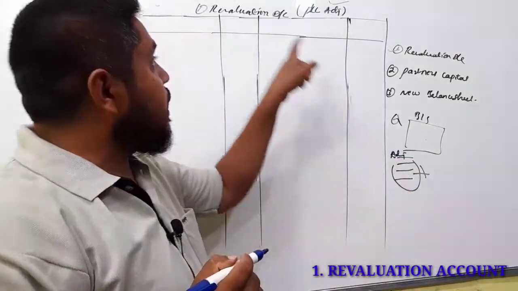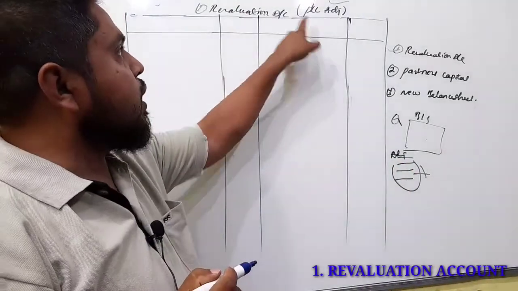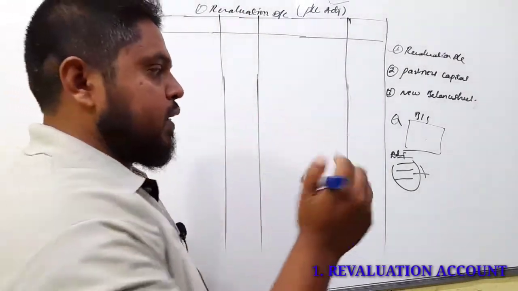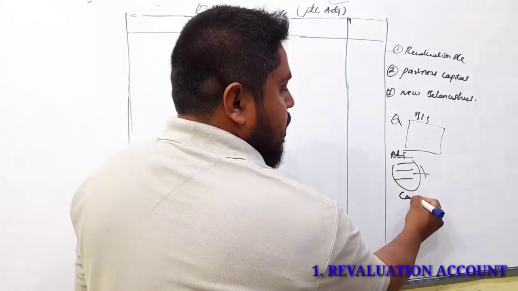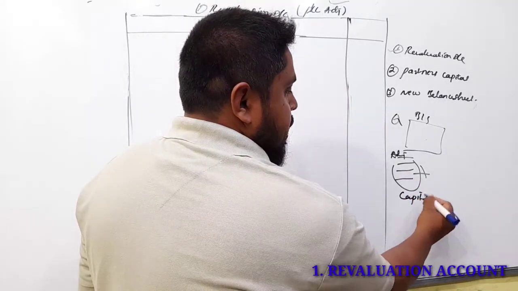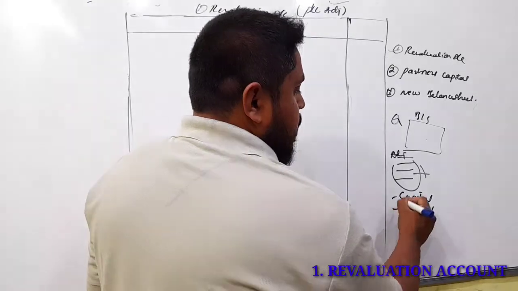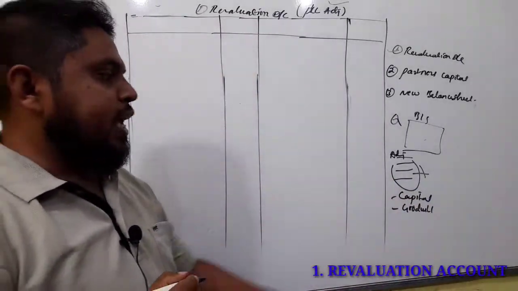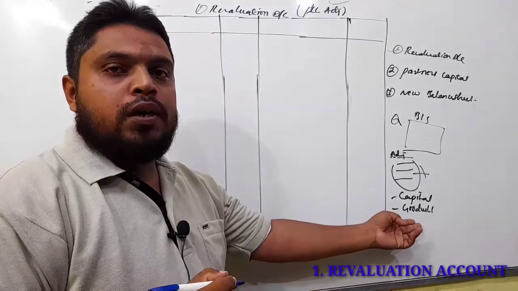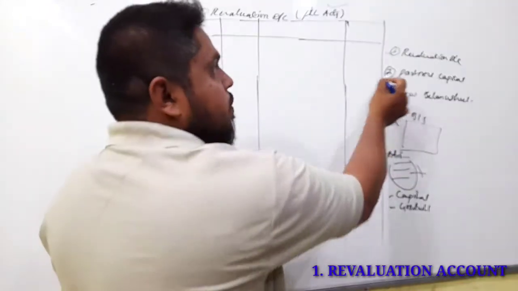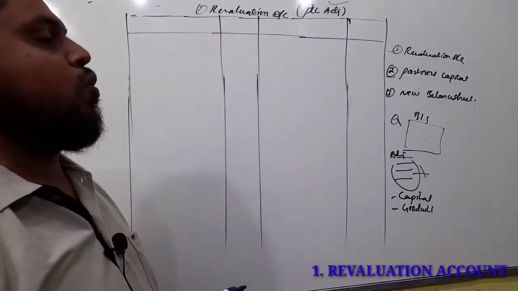These adjustments should be recorded under the revaluation account except two adjustments, that is capital and goodwill brought by the new partner. Those will be recorded under the next step, that is the second step, not under the revaluation account.